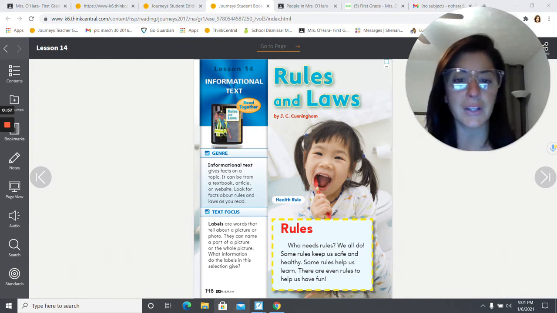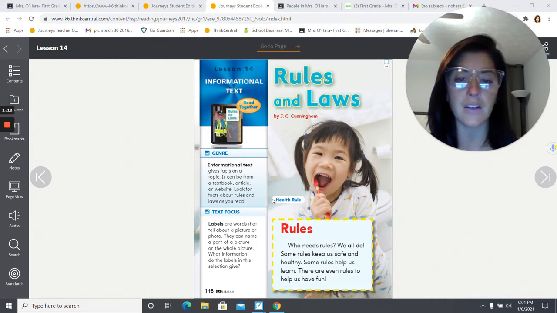So let's get started. It says, Rules. Who needs rules? We all do. Some rules keep us safe and healthy. Some rules help us learn. There are even rules to help us have fun.